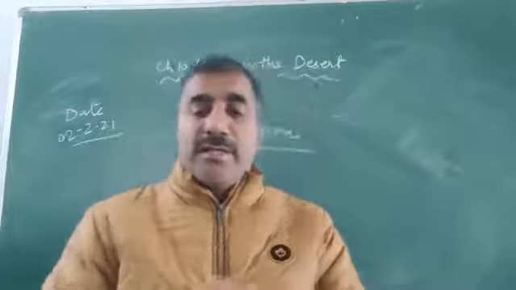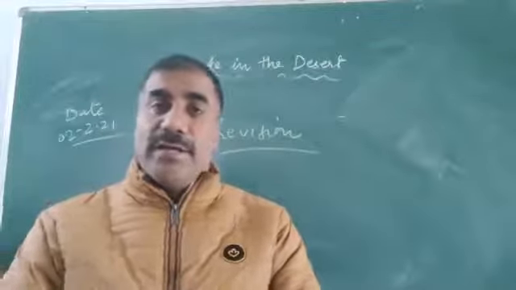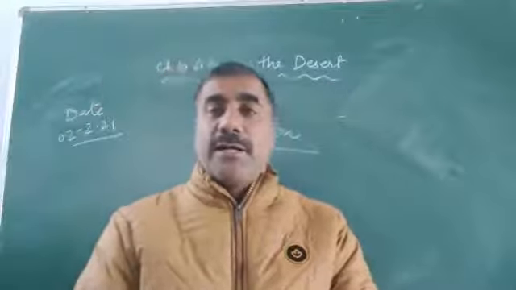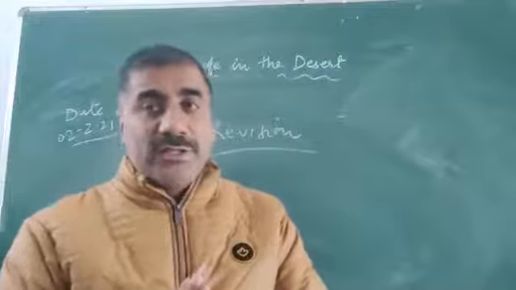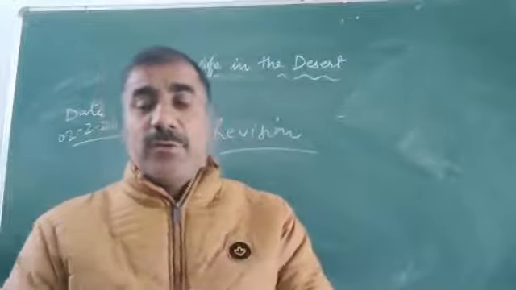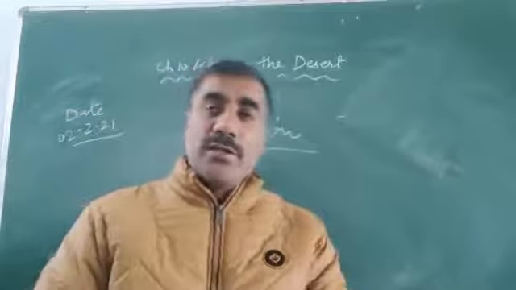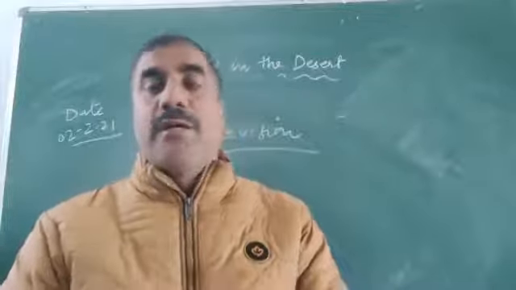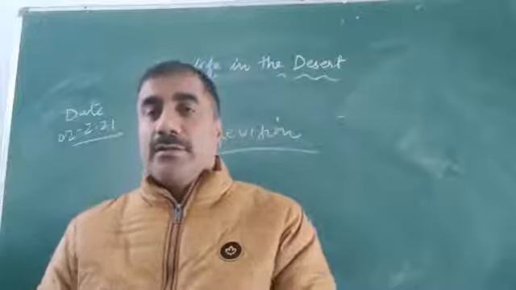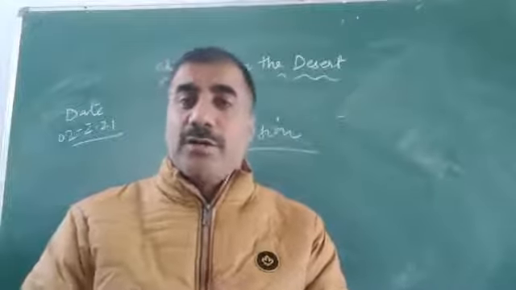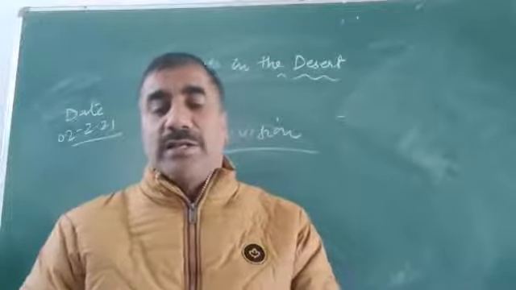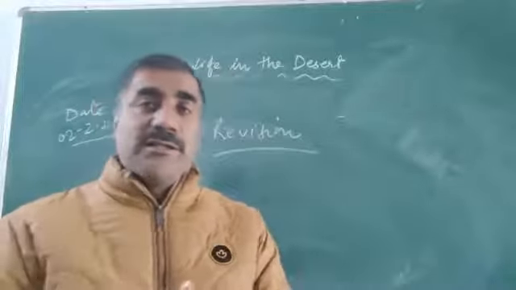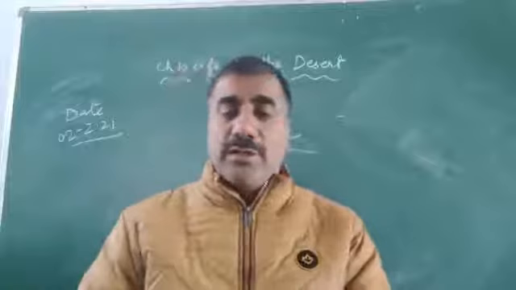Another one is the Ladakh Desert. It's a cold desert and it is located in our country, India, and it lies in the Great Himalaya. Earlier we have discussed three categories of Himalaya. Top part is known as the Great Himalaya, middle part is known as the Himachal Himalaya, and the southern part is known as the Shivalik Range. The average height of the Ladakh Desert is 3000 meters to 8000 meters.